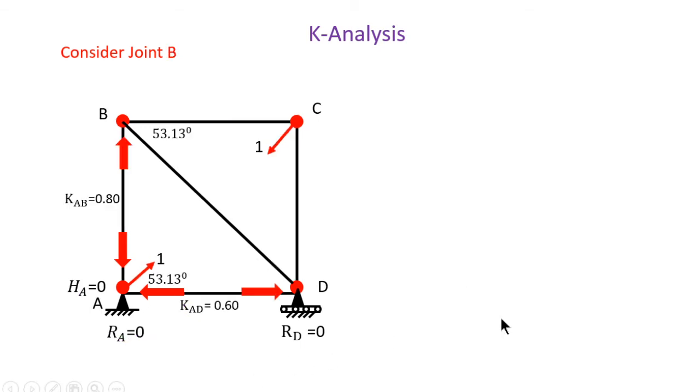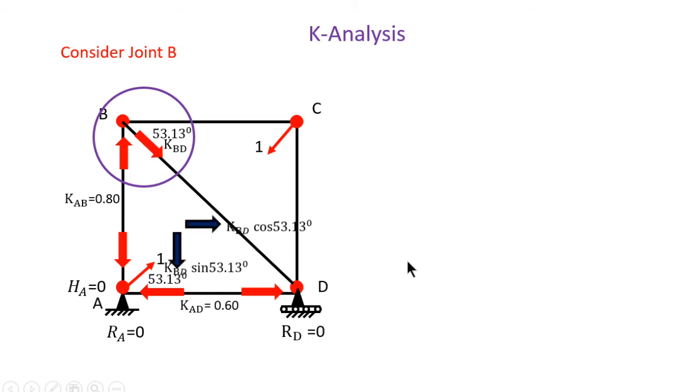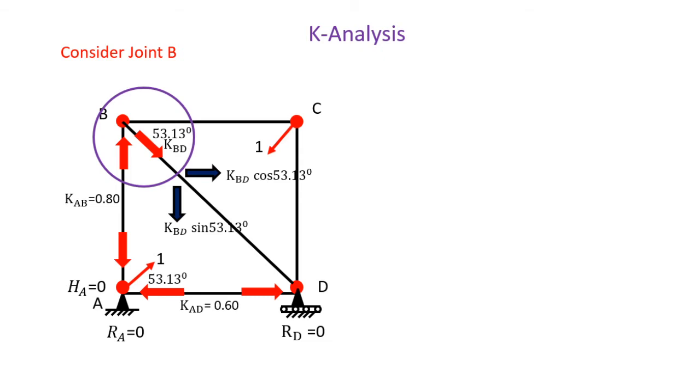Then next consider joint B. Here we are finding the force in the member BD, denoted as KBD. Assume the force direction is away from the joint. This member is inclined, so we resolve this force horizontally and vertically. Here we apply the sigma Fy condition, upward positive and downward negative.